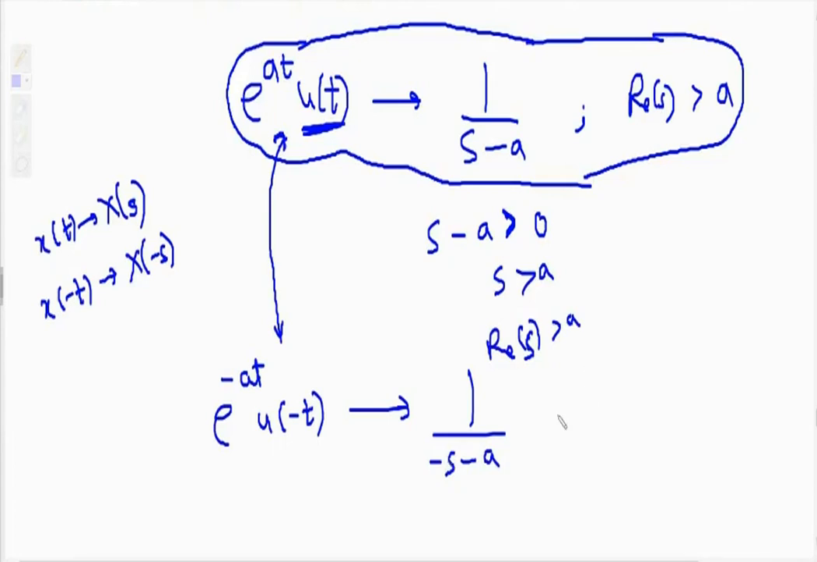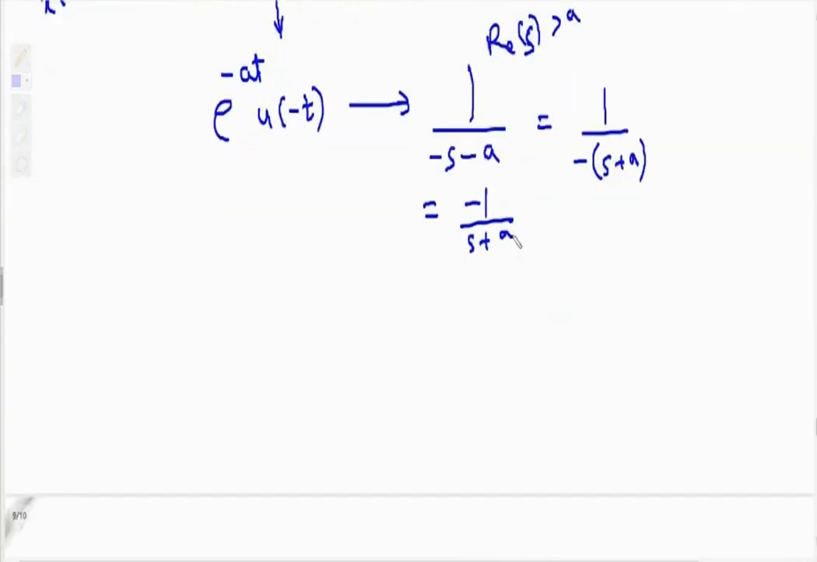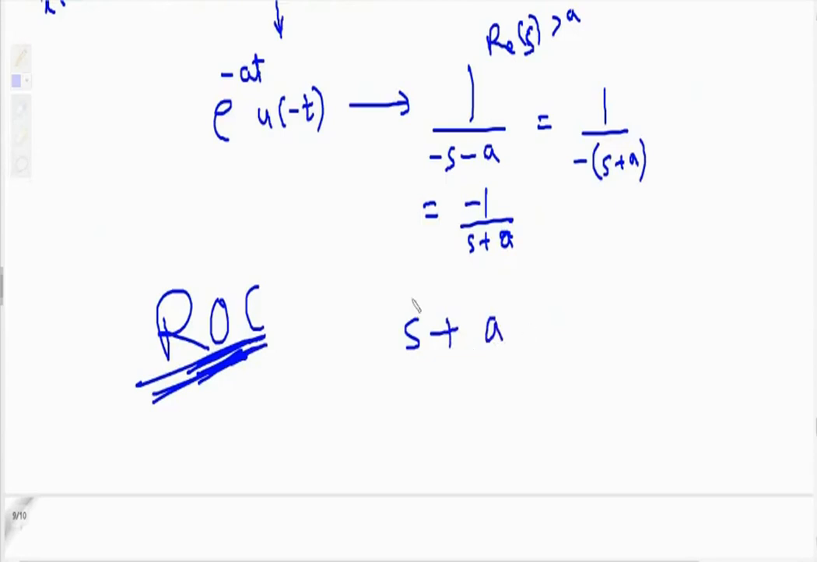So this can be written as 1 upon, taking the minus sign common, minus of s plus a. So this is nothing but minus 1 upon s plus a. Now to get the ROC, what do we have to do? Always remember to equate the denominator with greater than or less than. So equate the denominator s plus a. Now with what will I equate it, greater or less? It is u of minus t, so it will be equated with less than 0.